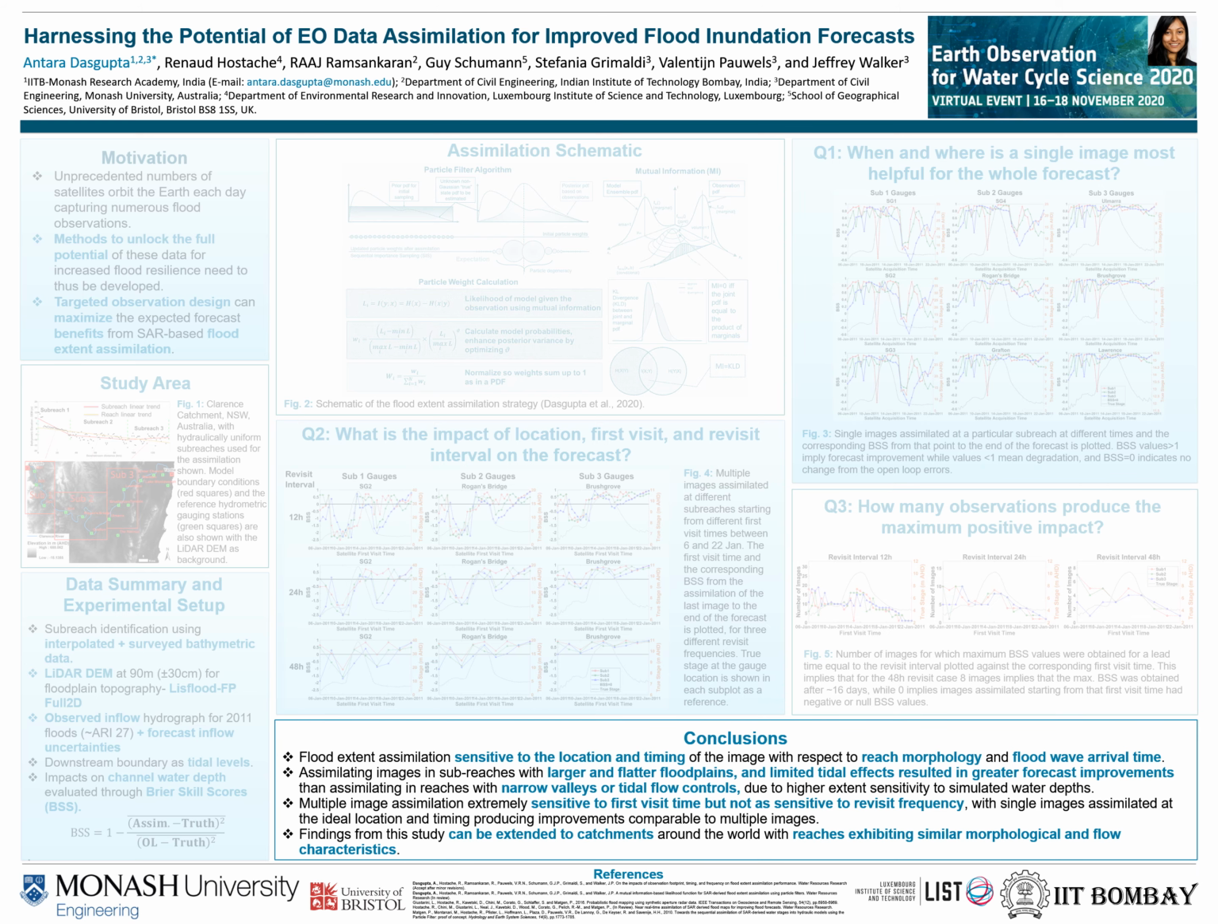We therefore found that flood extent assimilation was sensitive to the location and timing of the images with respect to reach morphology and flood wave arrival time. We found that assimilating in subreaches with larger and flatter floodplains and limited tidal effects resulted in greater forecast improvements than assimilating in narrow valleys with tidal flow controls. And we also found that multiple image assimilation was more sensitive to first visit time than revisit frequency, with single images resulting in as much or more improvements than multiple images.